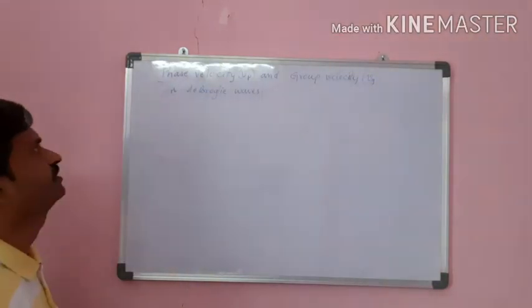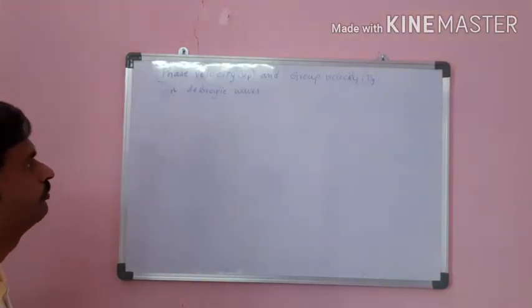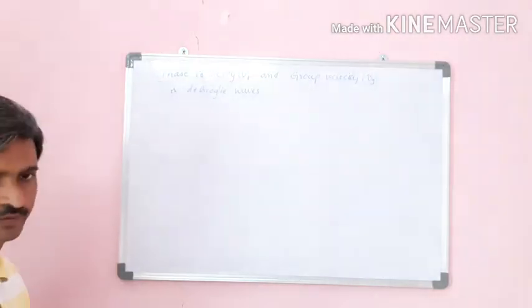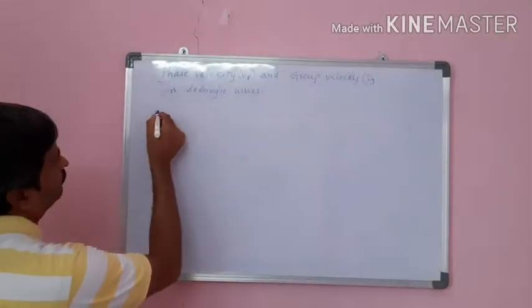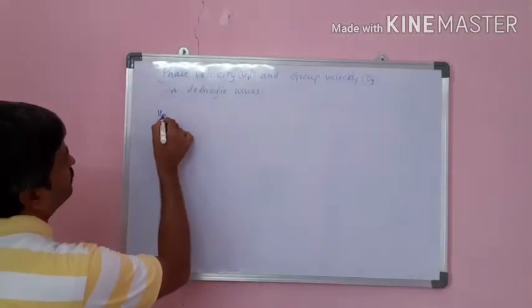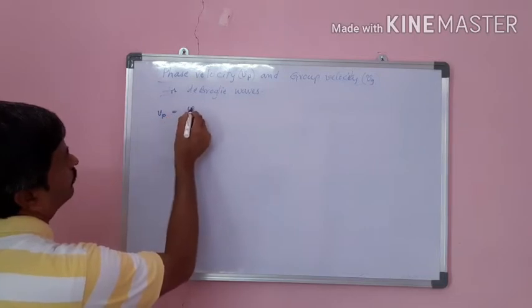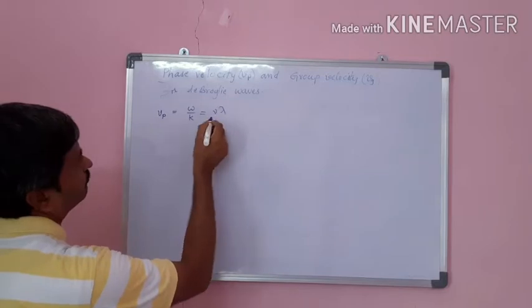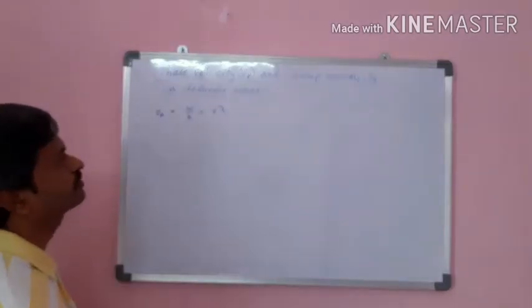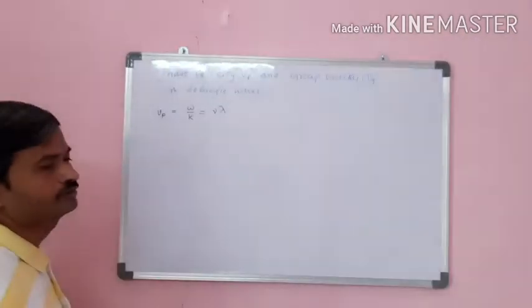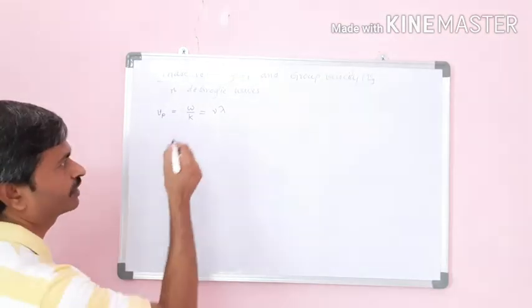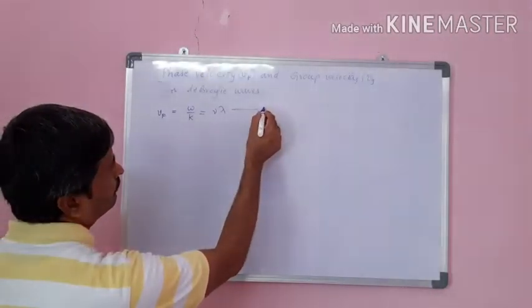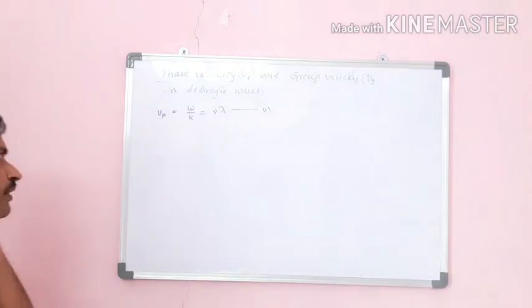Let us find the phase velocity Vp and group velocity Vg for de Broglie waves. We have the definition of phase velocity: Vp is equal to omega by k, that is equal to nu lambda, because omega is equal to 2 pi nu and k is equal to 2 pi by lambda. 2 pi cancels, we get nu lambda. This is equation number 1.